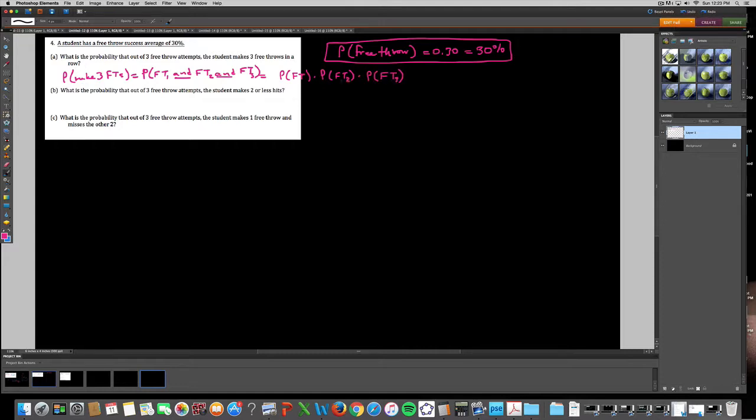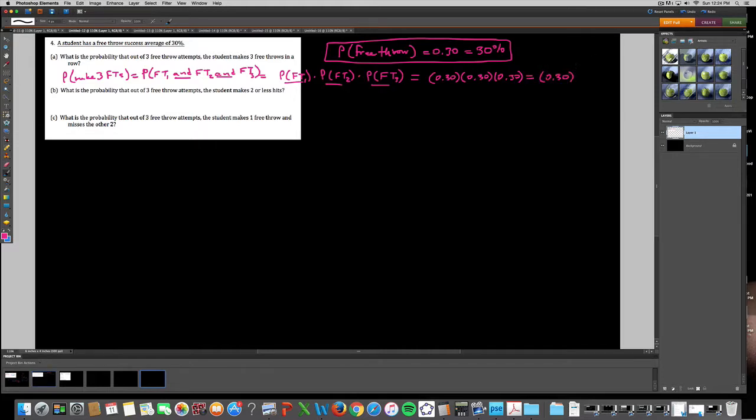Now, are these free throws dependent upon one another, or independent? The first free throw is not going to affect the second free throw, and so on. Since they're all independent, we don't have to write the probability that he or she makes the second free throw given that they made or missed the first one. So really we're going to take 0.30, which is our probability as a decimal, times 0.30 times 0.30.